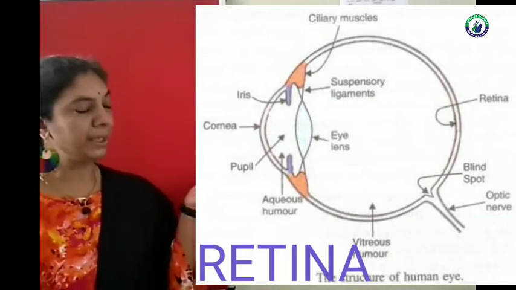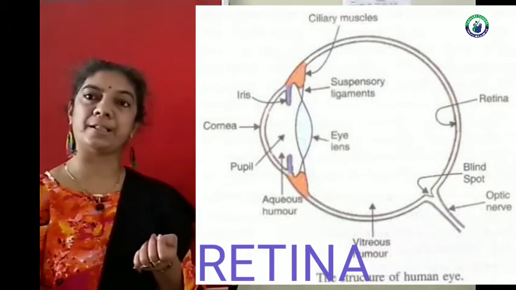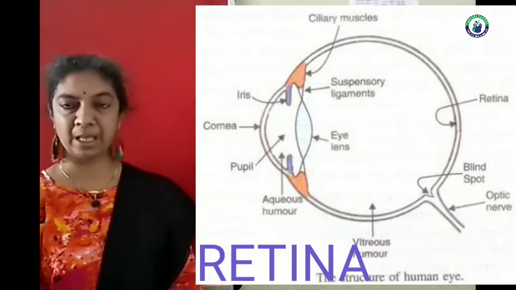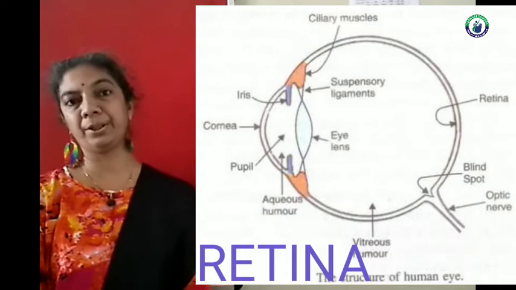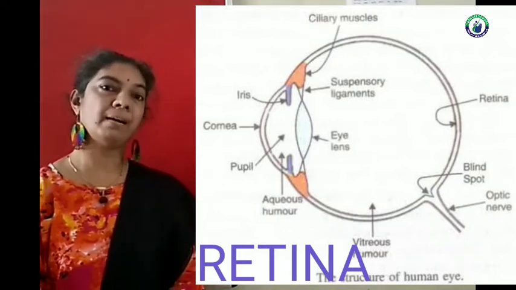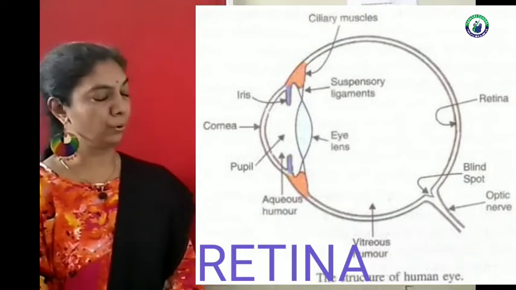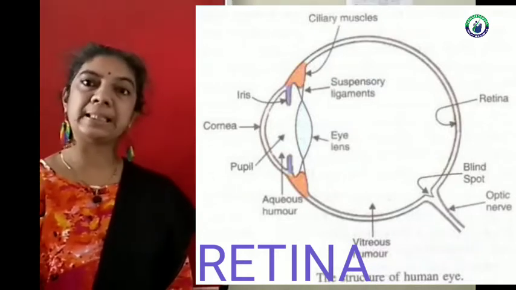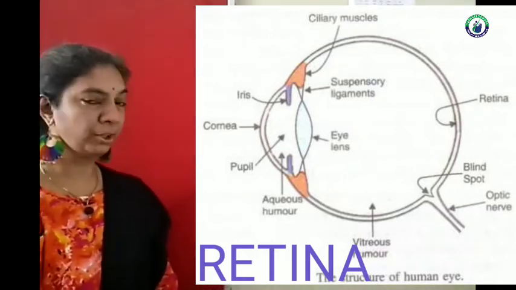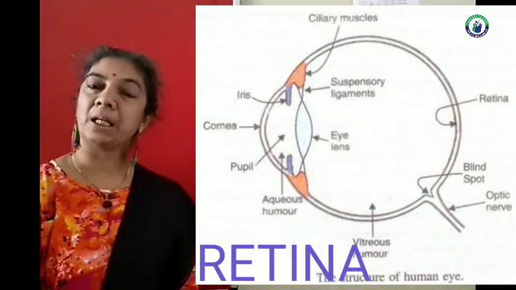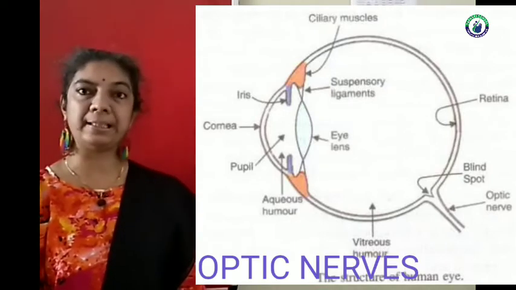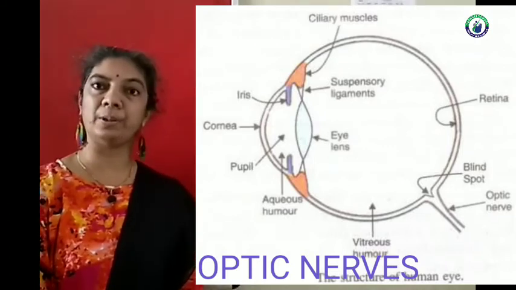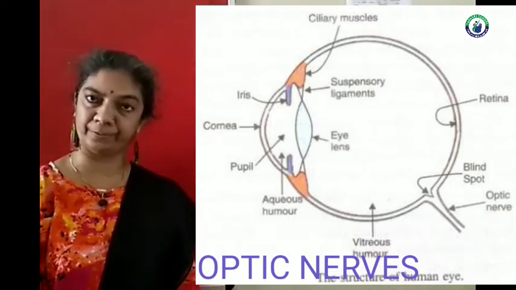This retina has lots of light sensitive cells which are known as rods and cones. Cones are sensitive to brightness and colors, and the rods are sensitive to dim light. When light falls on these cells, it is converted into electrical signals, and these electrical signals are sent to the brain through the optic nerve.